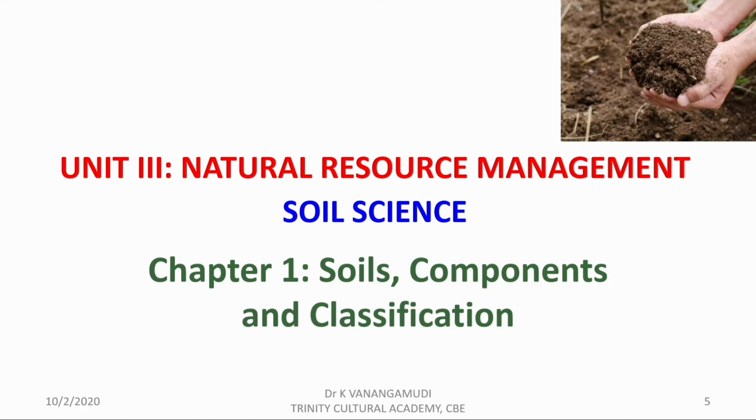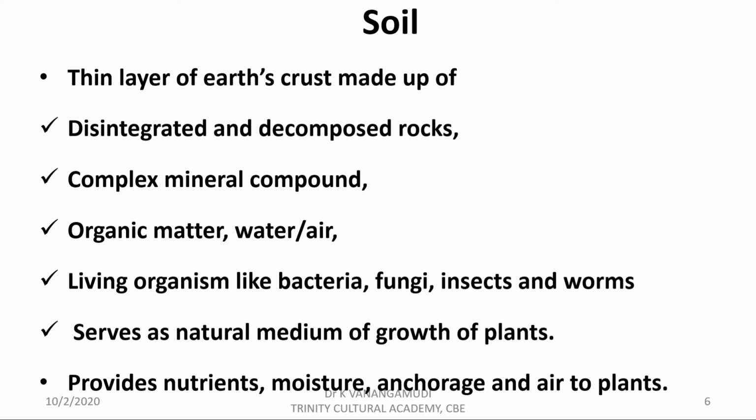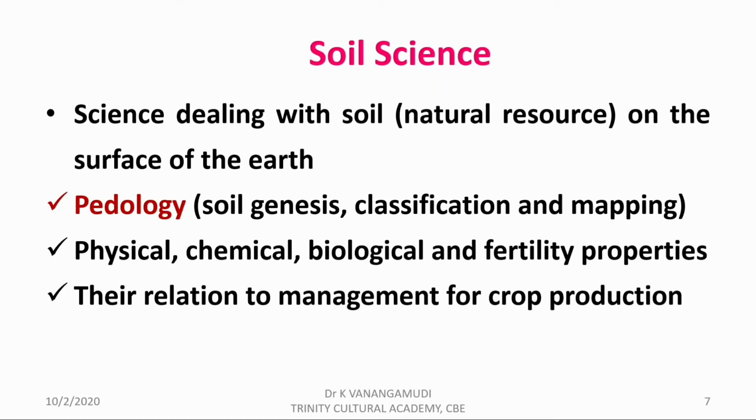First chapter is soils, components and its classification. What is soil? The term soil was derived from Latin word solum, means floor. It is a thin layer of earth crust made up of disintegrated and decomposed rocks, mineral compounds, organic matter, water, air, living organisms like bacteria, fungi, and finally it acts as a natural medium and provides nutrients, moisture, air, and support for the plants. What do you mean by soil science?